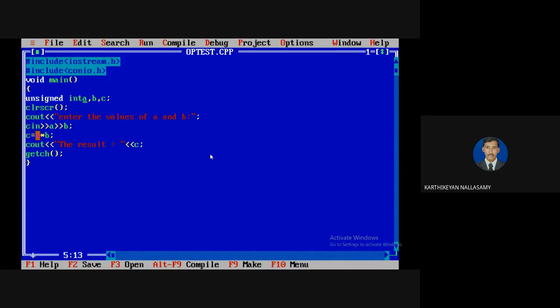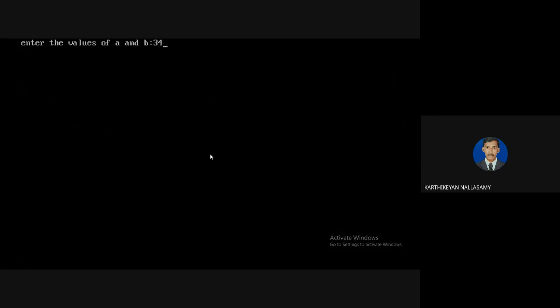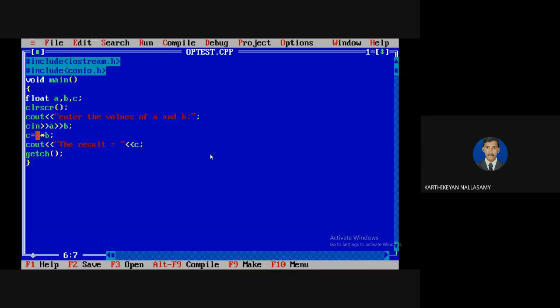Even so, you can change this to float and it will work. It will work for all the categories, float and double. So 34 and 56, it will work. For example, if I give values in fractional numbers, it shows like that. And it's very, very important, you must remember: when you are working on floating point numbers, the value of A and B, whenever you are performing any operation, the resultant data type is very important. Always identify the data type. So here, A and B are both float.